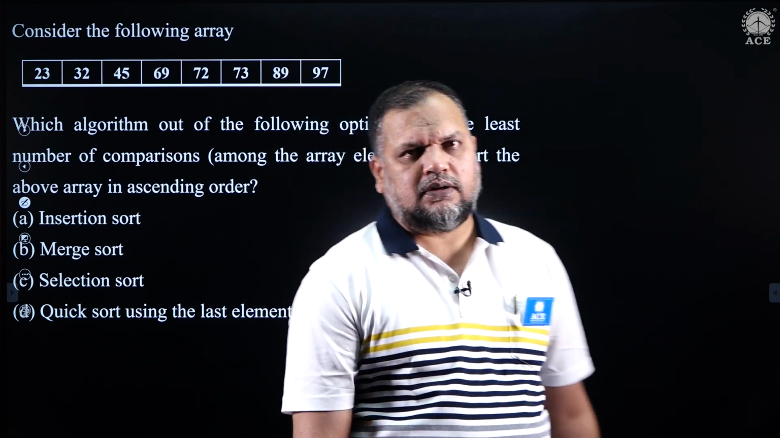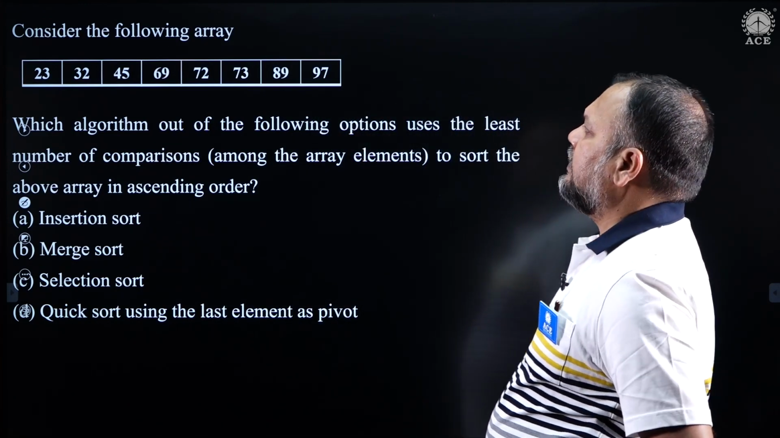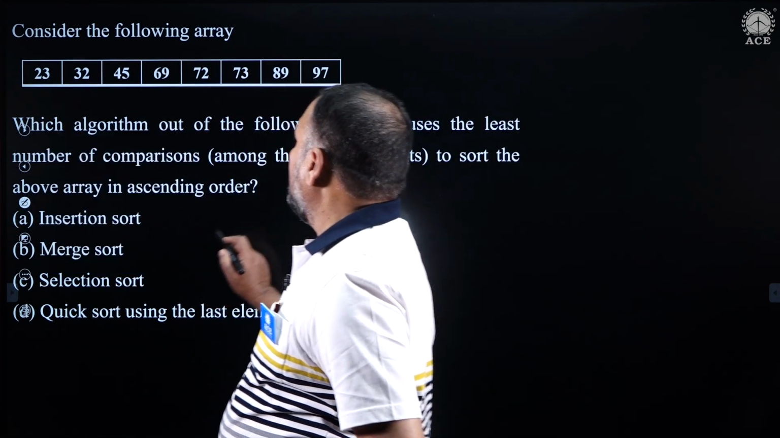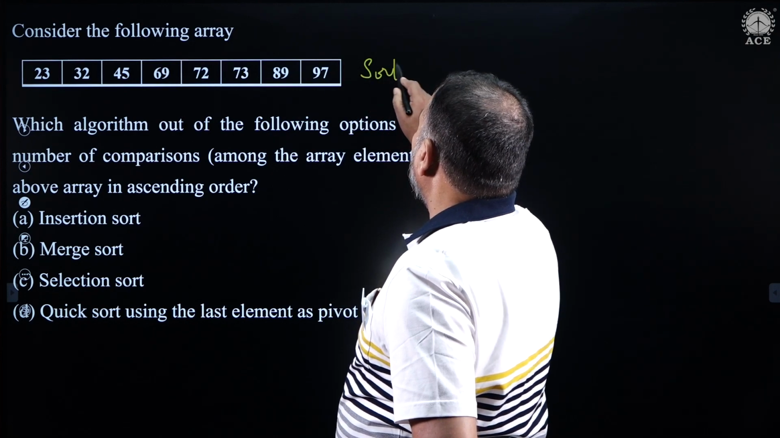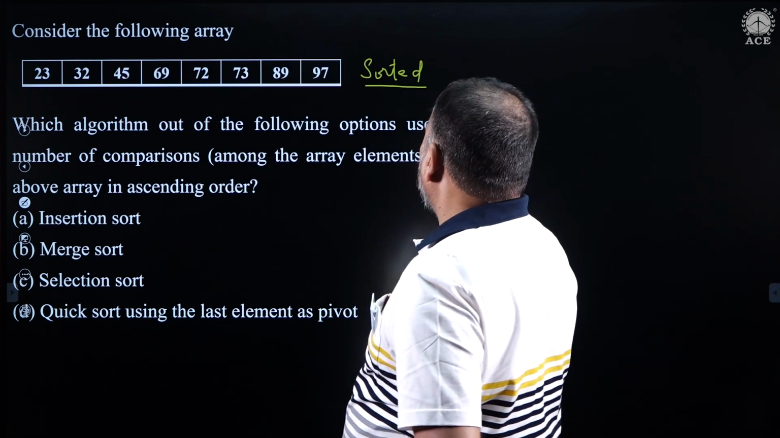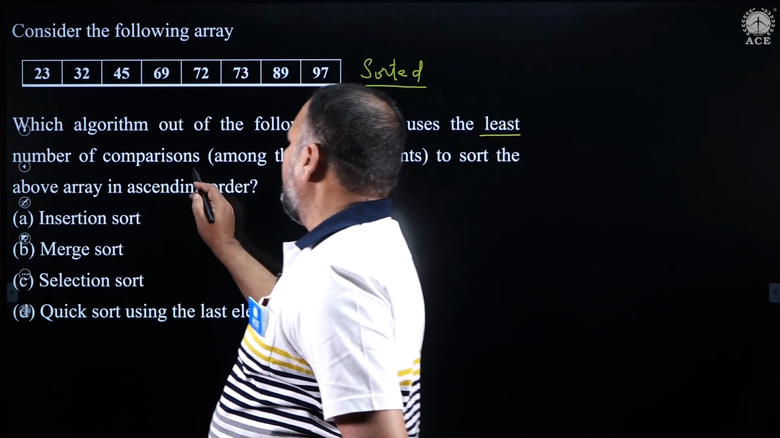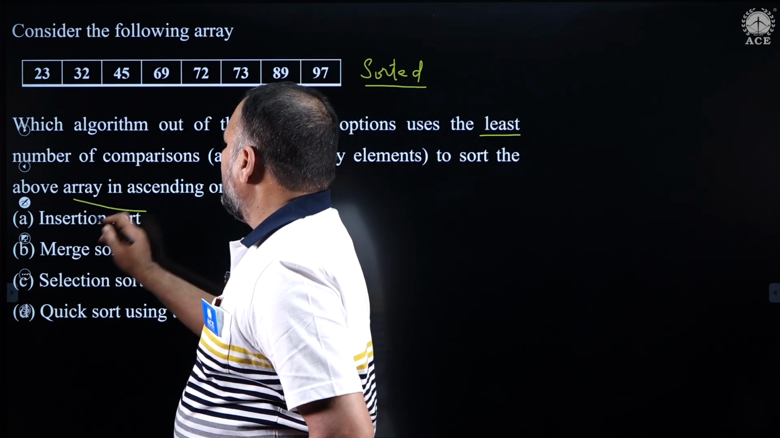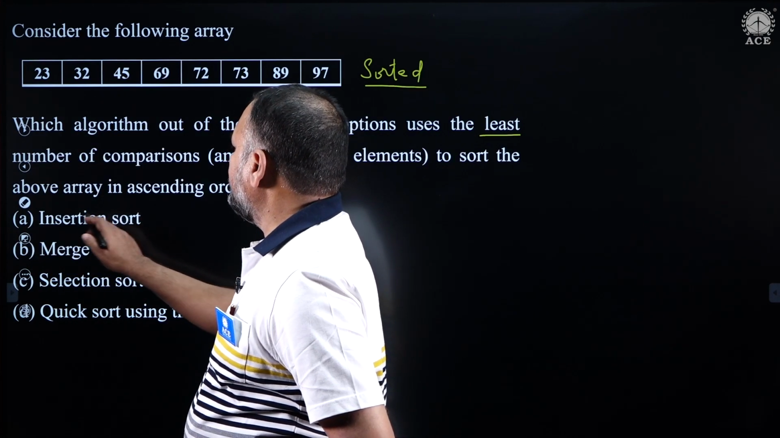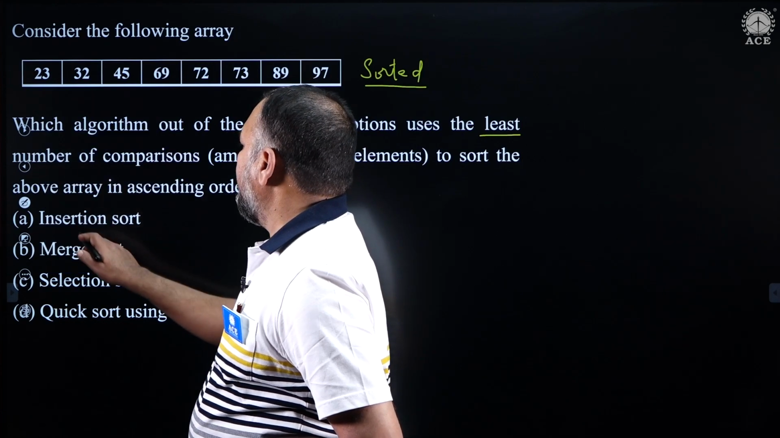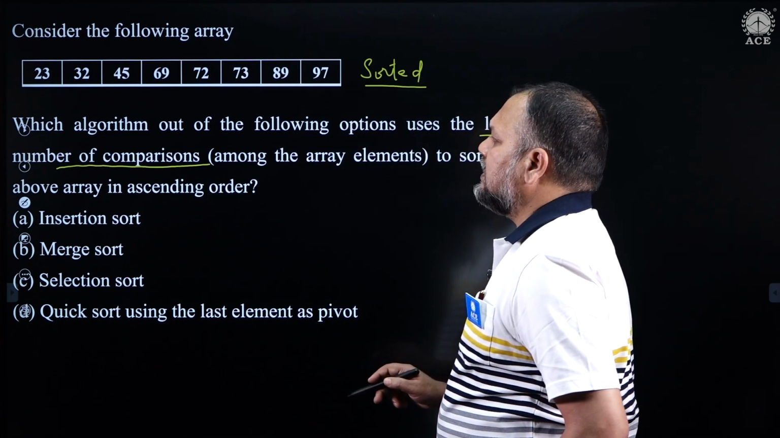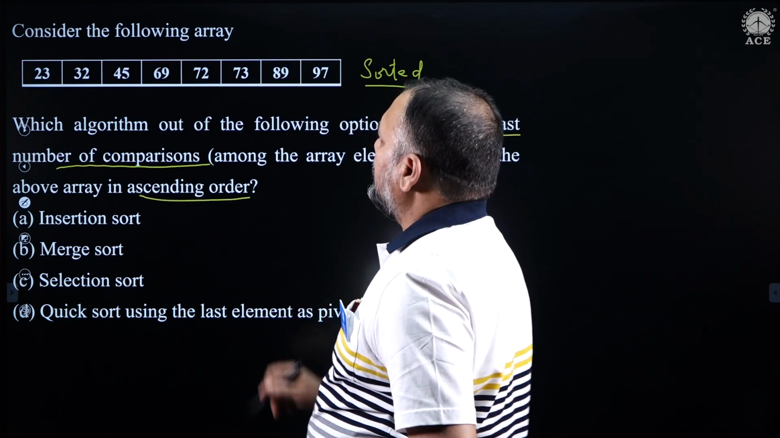Next one is also a very simple one. Based on sorting, consider the following array. If you observe, the array is sorted. Which algorithm out of the following options uses the least number of comparisons? Least, minimum, least number of comparisons. Okay. So, let me select it. Least number of comparisons among the array elements to sort the above in ascending order, increasing order.